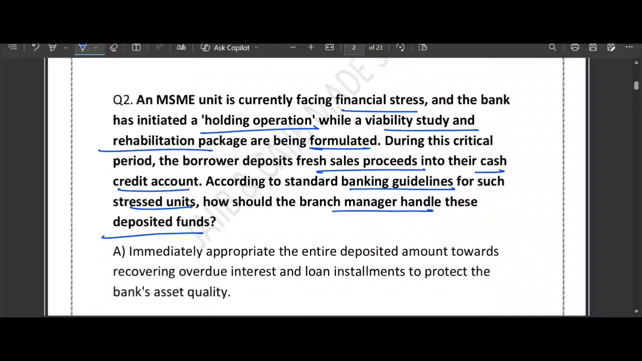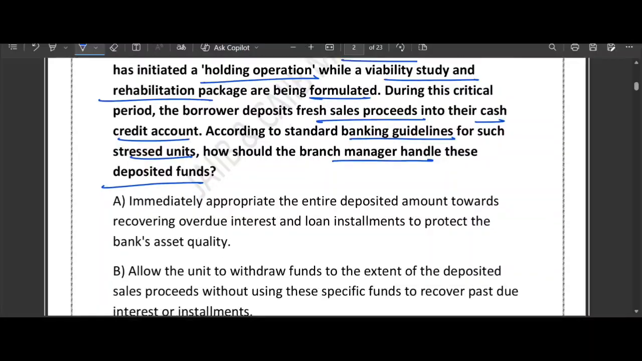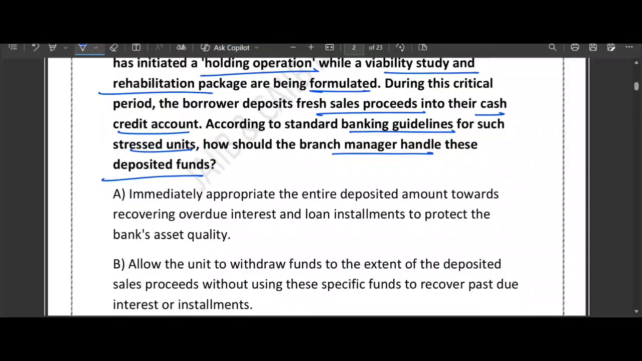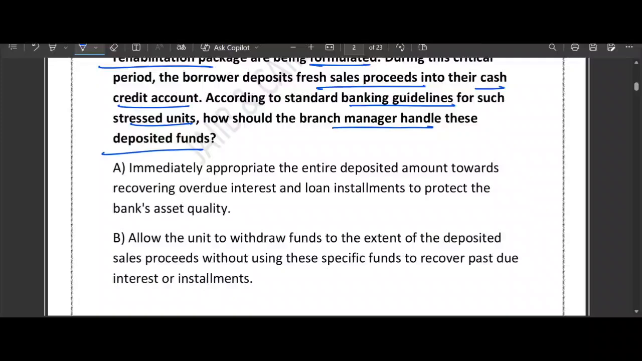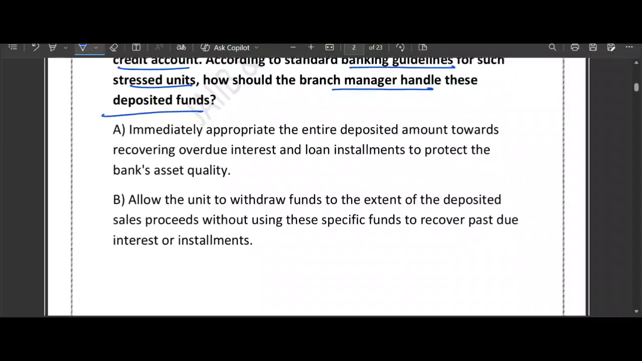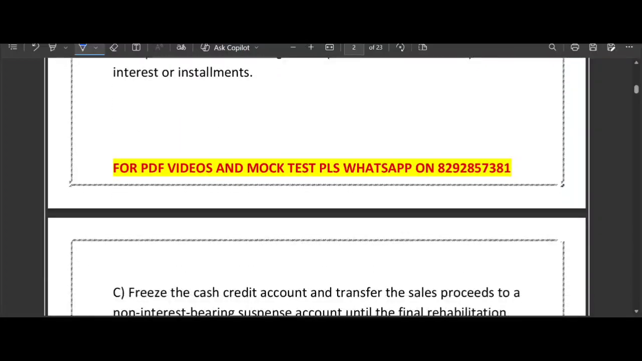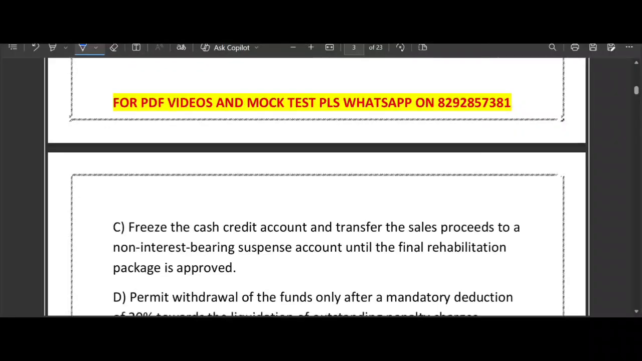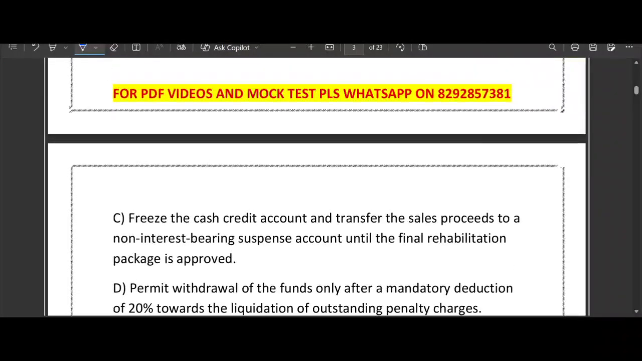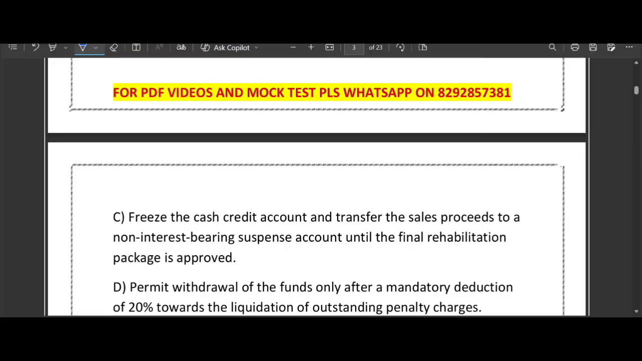Let's have a look. Option A: immediately appropriate the entire deposited amount toward recovering overdue interest and loan installment. Option B: allow the unit to withdraw funds to the extent of the deposited sale proceeds without using this specific fund to recover past due interest or installment. Option C: freeze the cash credit account and transfer the sale proceeds to a non-interest bearing suspense account until the final rehabilitation package is approved. Option D: permit withdrawal of the fund only after a mandatory deduction of 20% toward the liquidation of outstanding penalty charges. Very good question it is.